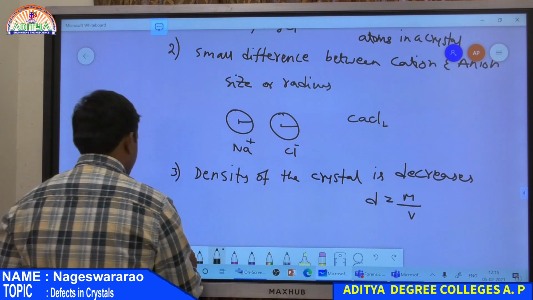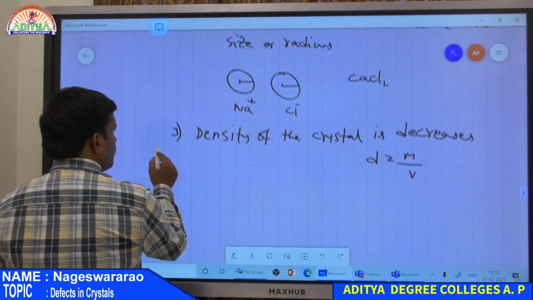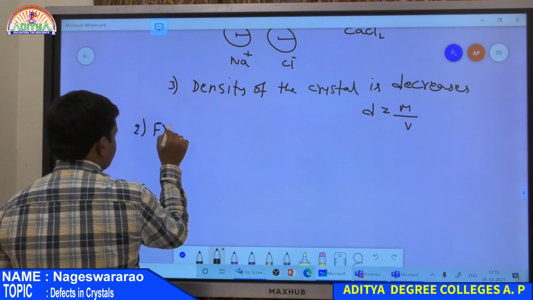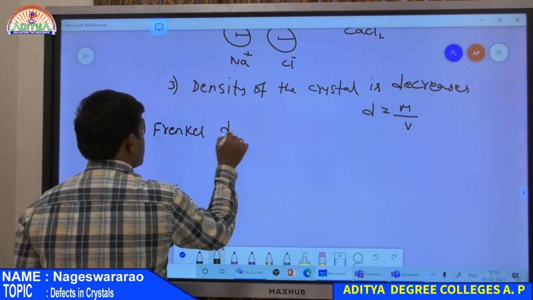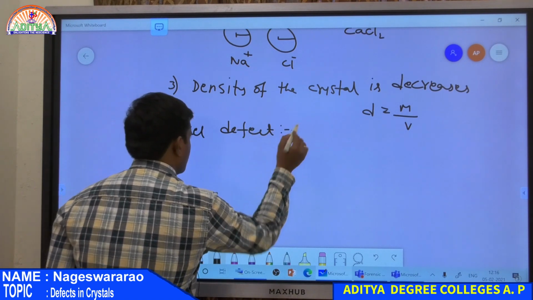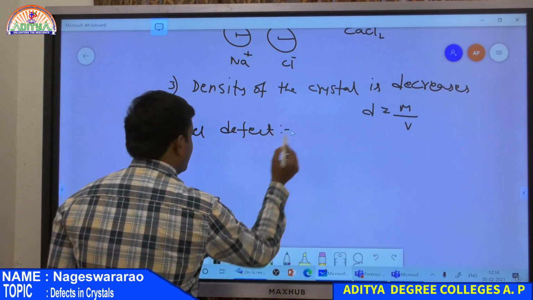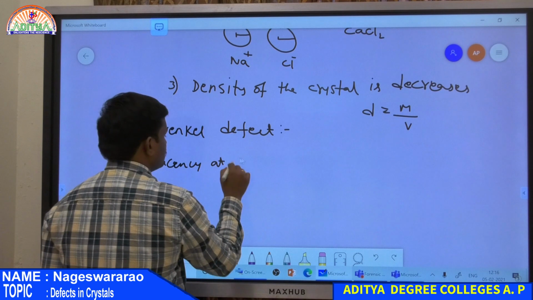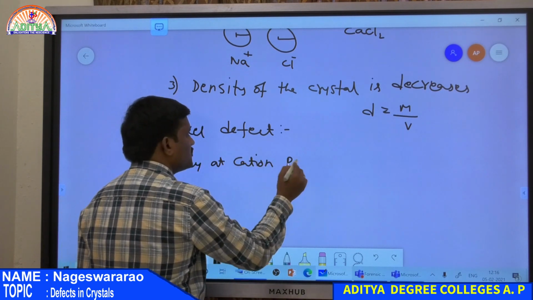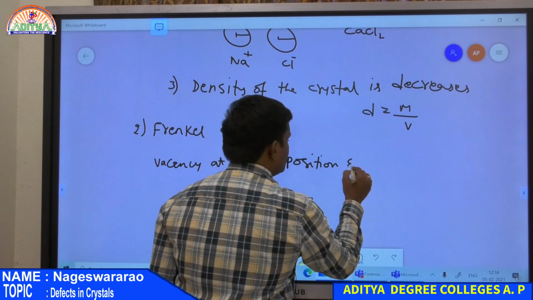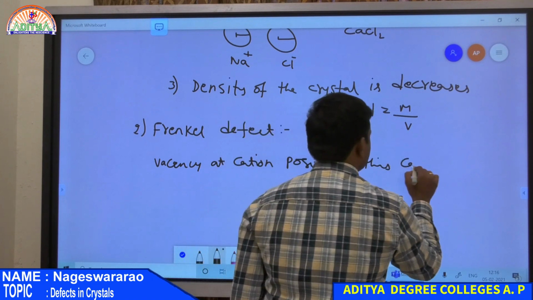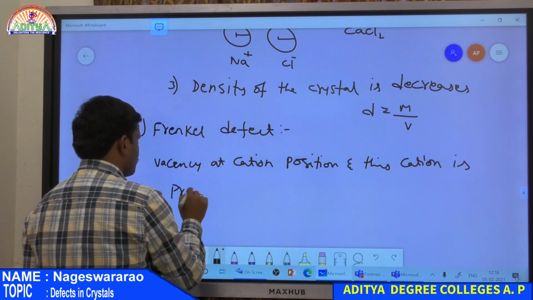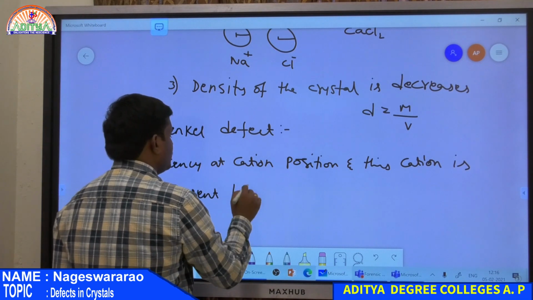And now the second defect in the case of stoichiometric compounds. That is Frenkel defect. So Frenkel defect is nothing but a vacancy at the cation position, and this cation is present between the layers.